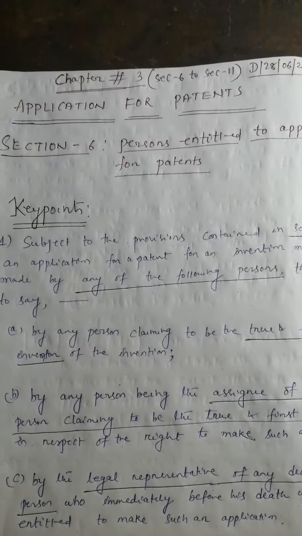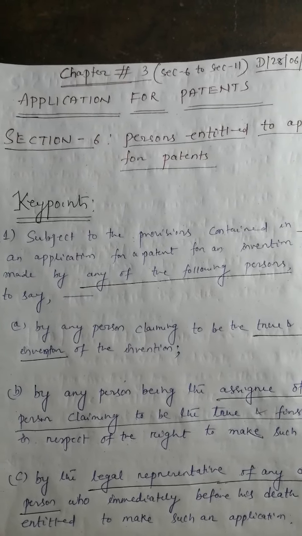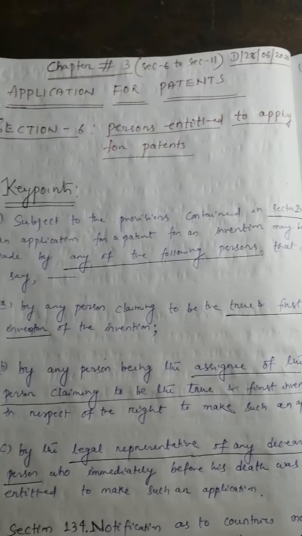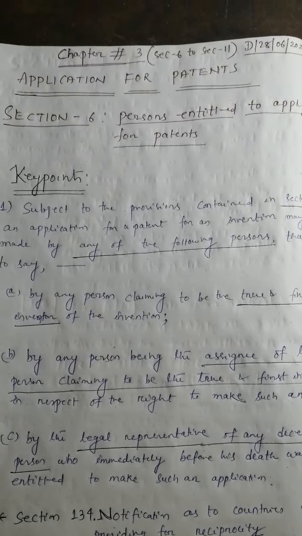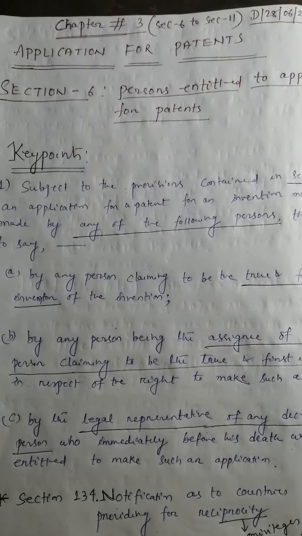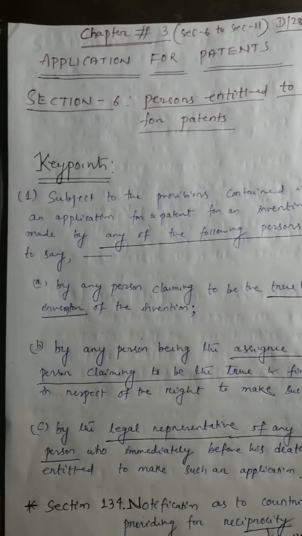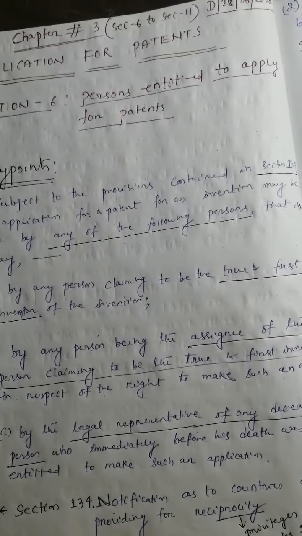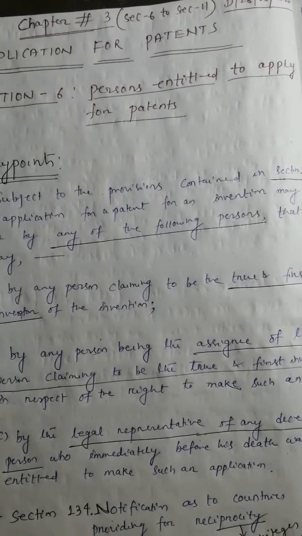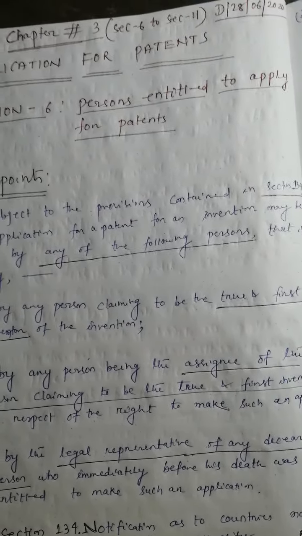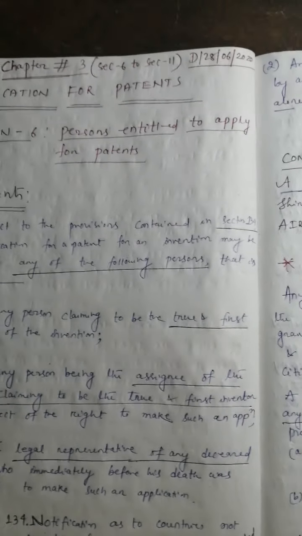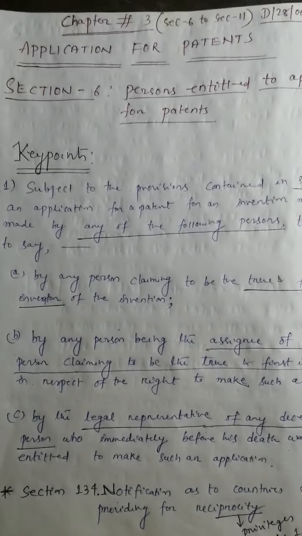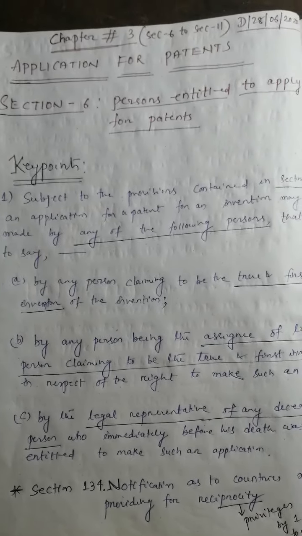The clauses are describing some persons with some characteristics. The first person should be the true and first inventor of the invention. The second clause says the assignee of the person claiming to be the true and first inventor. And clause C says a person who is the legal representative of any deceased person, who immediately before his death was entitled to make such an application, or he was the applicant. So subsection 1 is completed with these three clauses.